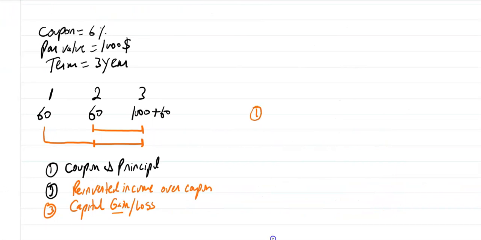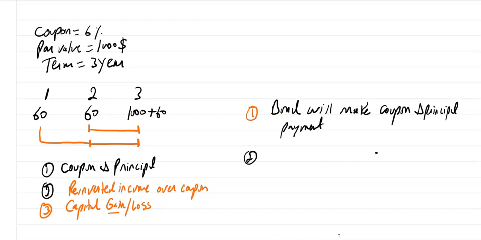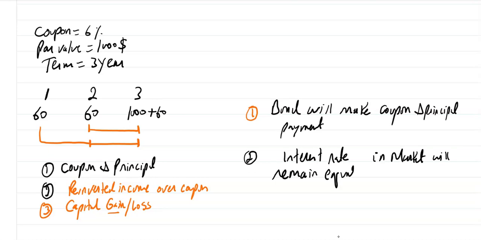First one is the bond will make coupon and principal payments. The second one is very important: interest rate in the market will remain equal to the YTM of the bond.